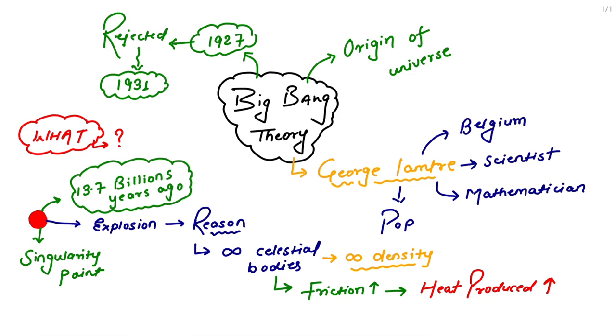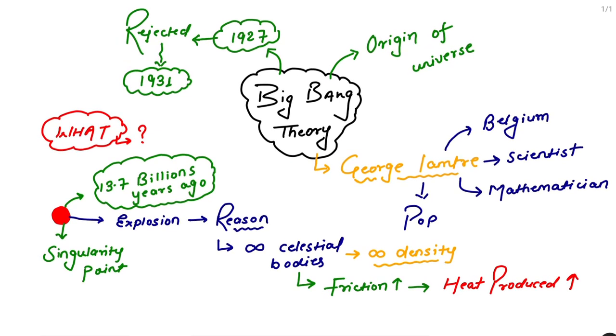So I think you understand the concept of this Big Bang theory. There is a singularity point. In that singularity point there are infinite celestial bodies, and if there are infinite celestial bodies, there is infinite density, and so all the celestial bodies collide with each other, and the friction will increase.